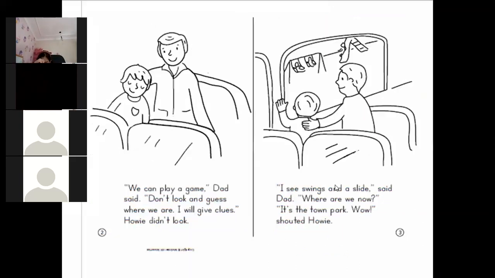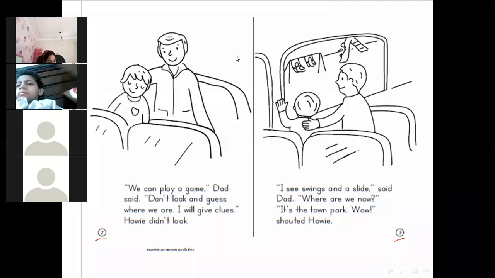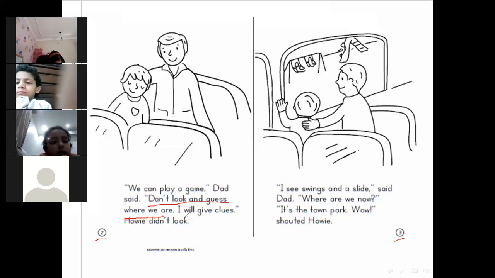Now, let's turn the page to page number 2 and page number 3. And look at the illustration to know what happened in the story. "We can play a game," Dad said. "Don't look and guess where we are. Close your eyes and guess where we are.